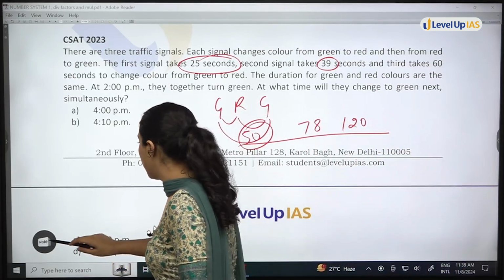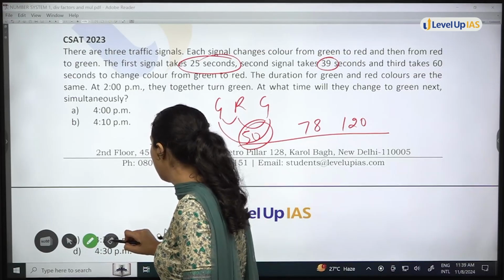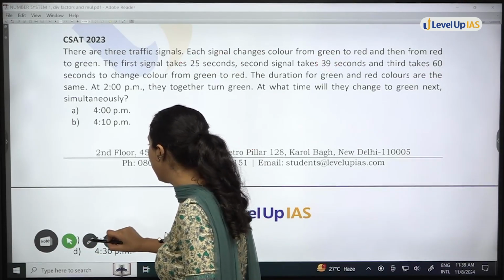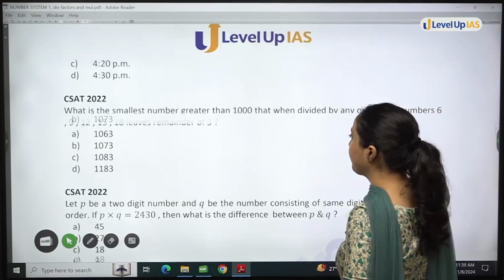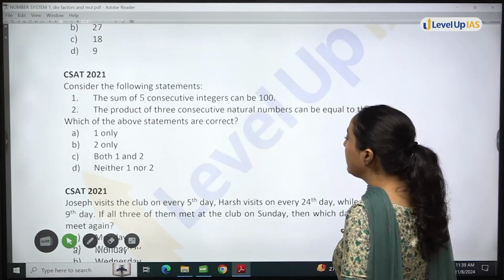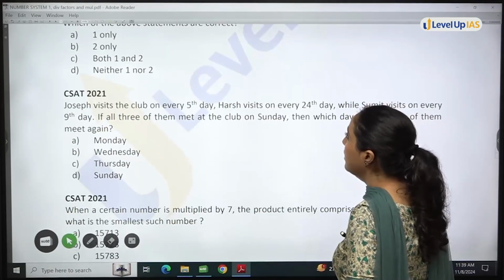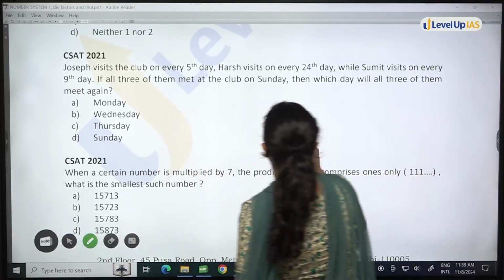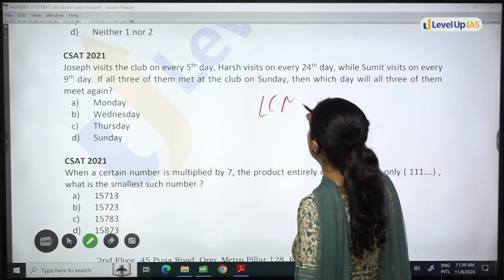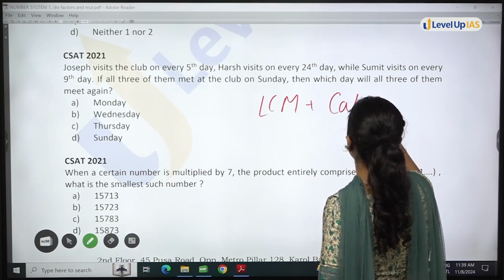Similarly, in this question which we are discussing, we already know the exact time or the exact days. Okay. But in this one, what has UPSC done? UPSC has mixed a question of LCM with calendar.